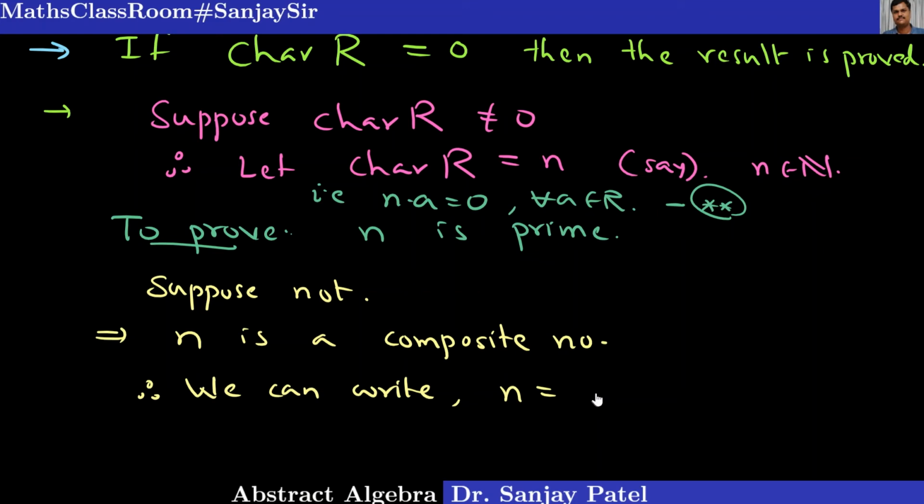Let me use the symbols p and q for integers, because a and b we are using for elements of the ring. So n is equal to p into q, where we must have 1 less than p less than n and 1 less than q less than n. This p and q cannot be 1 or n. Every integer has a factor between 1 and n, and if it is composite, these factors are not equal to 1 and not equal to n also. So let me call this result number 1.